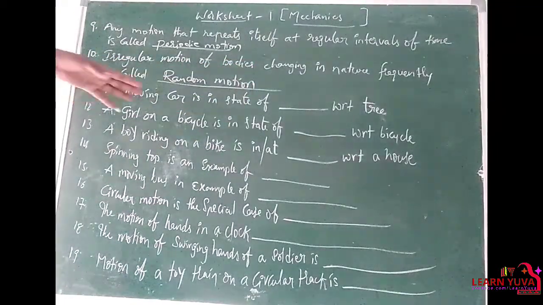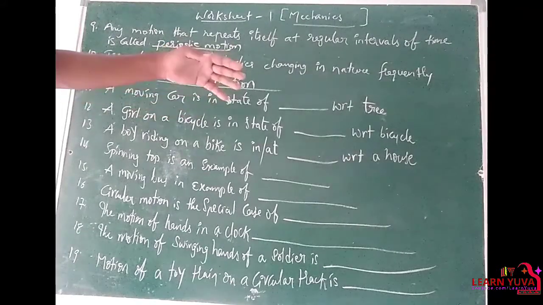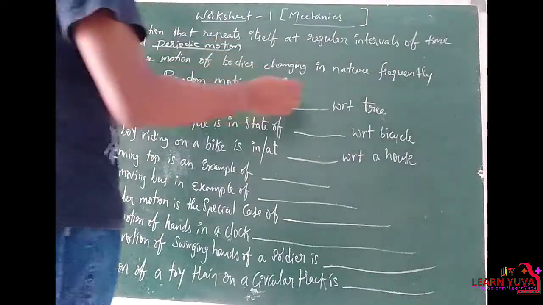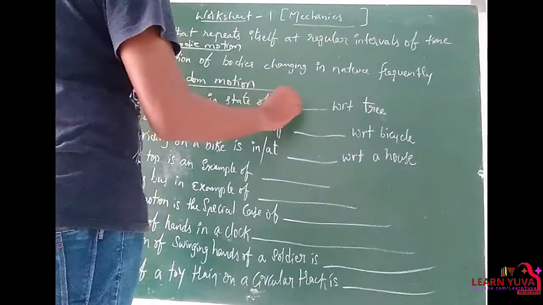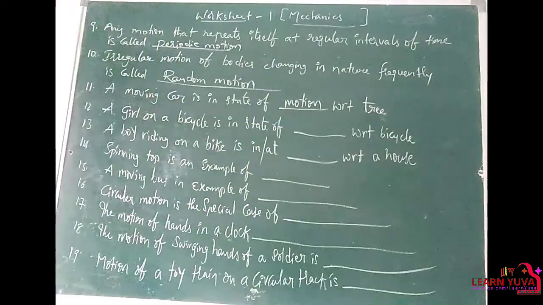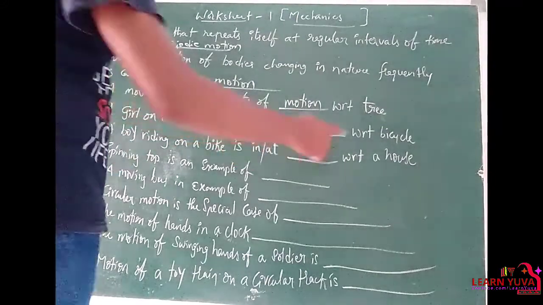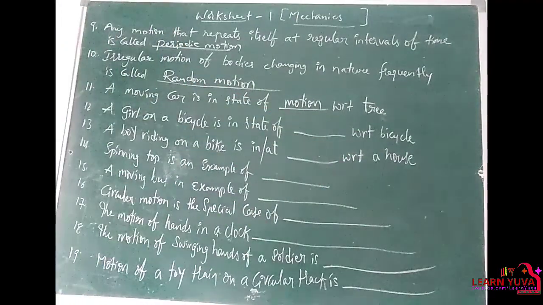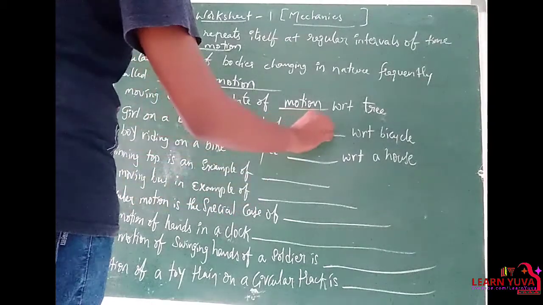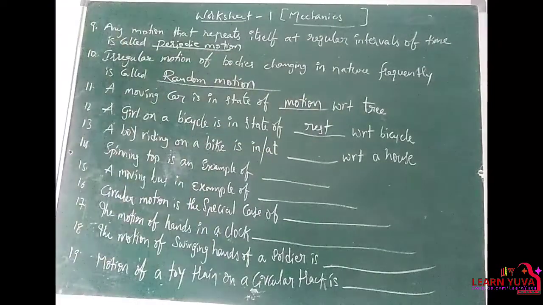Okay. Next, a moving car is in state of motion with respect to a tree. So if you observe the distance between car and tree, the distance is changing. So obviously the car is in motion with respect to tree. A girl on a bicycle is in state of rest with respect to the bicycle. Since the girl is on the bicycle, the distance between girl and bicycle is not changing. So obviously the girl is in rest with respect to bicycle.